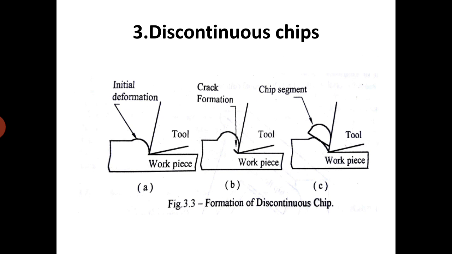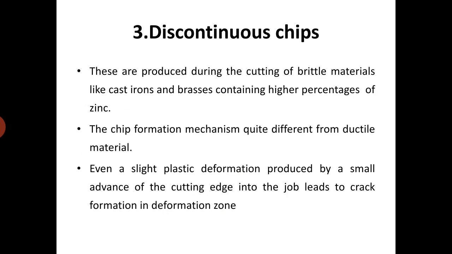Third one, discontinuous chips. First diagram indicates initial deformation. Second, crack formation. Third one, chip segment. These are produced during the cutting of brittle materials like cast irons and brasses containing higher percentages of zinc. The chip formation mechanism is quite different from ductile material.